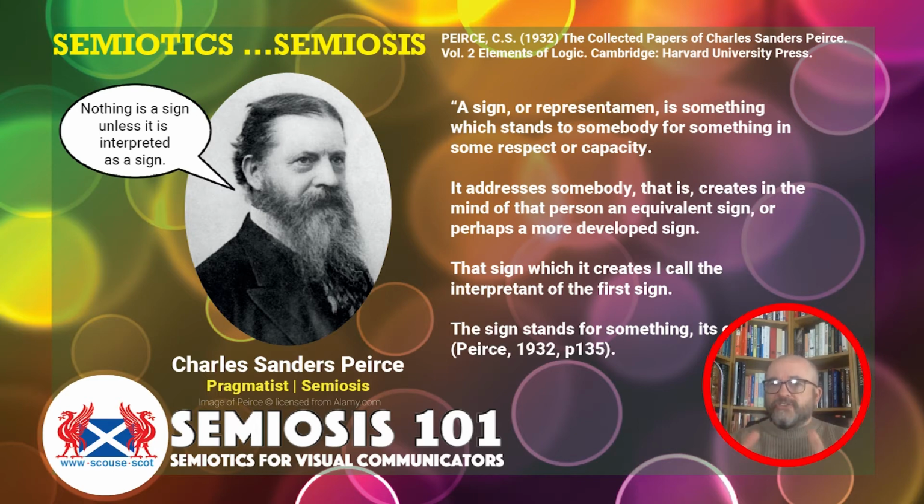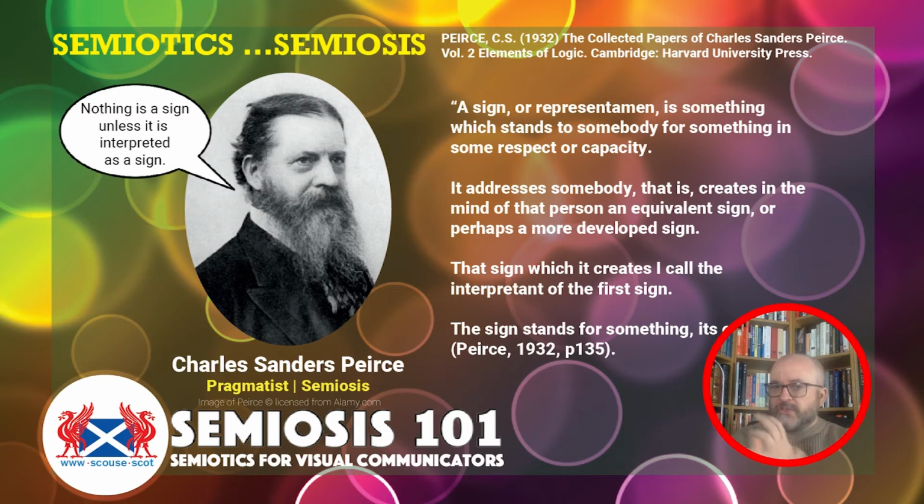Okay, so here's my translation of what he's saying in the terms of visual communication. A sign, its representation, is something which stands to somebody for something in some respect or capacity. The representation addresses somebody. That is, it creates in the mind of that person an equivalent sign or representation, perhaps of a more developed idea. That sign which it creates is essentially that person's interpretation of the representation. That representation stands for something, a concept.